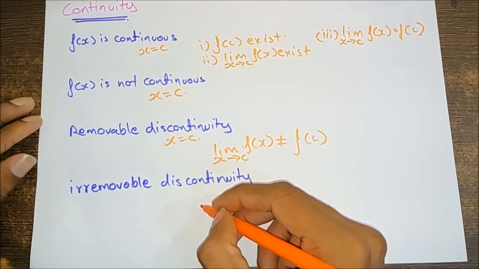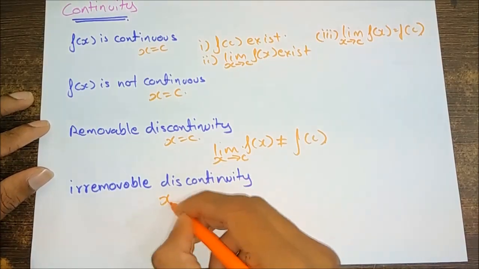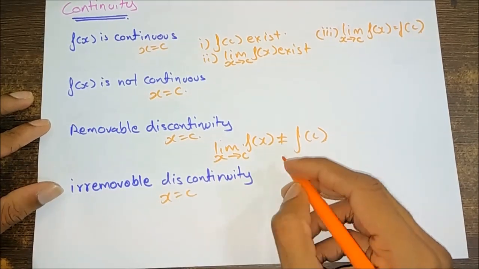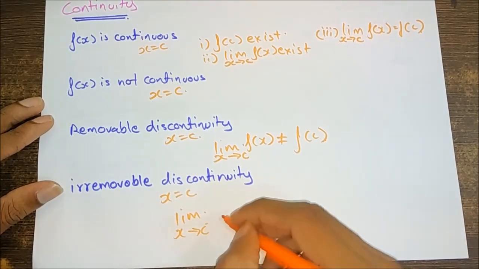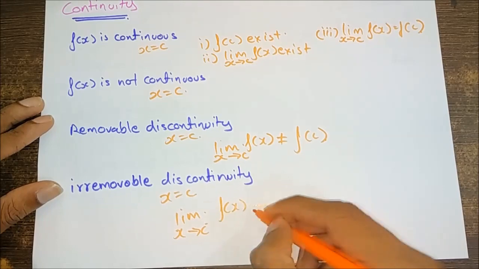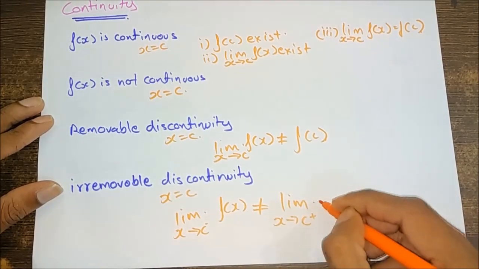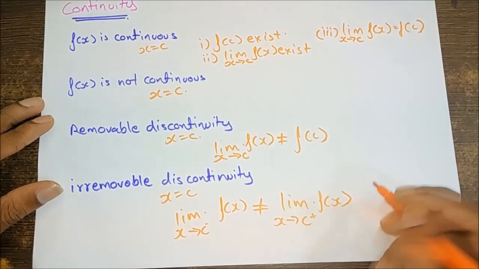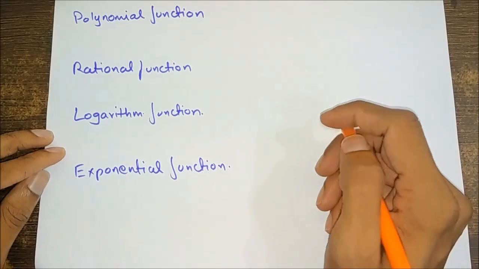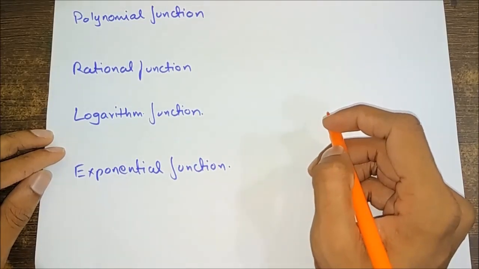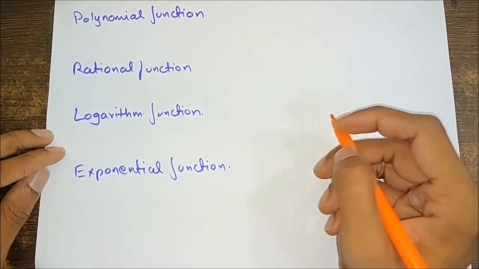A real valued function f(x) is said to have an irremovable discontinuity at x is equal to c in its domain if limit x tends to c from the left hand side of f(x) is not equal to limit x tends to c from the right hand side of f(x). The real valued function f(x) is continuous in an interval if it is continuous at every point of the interval.